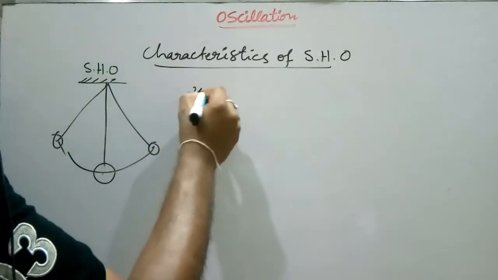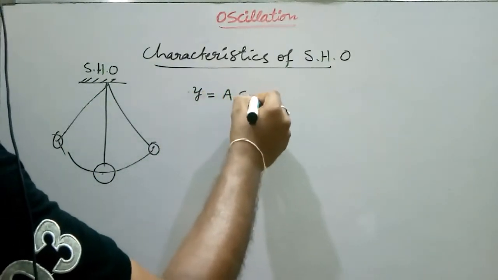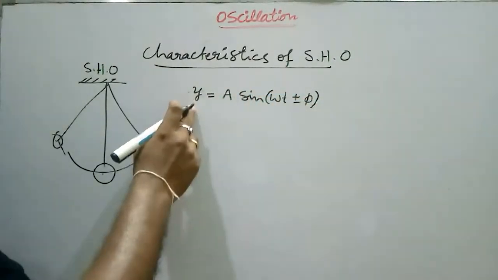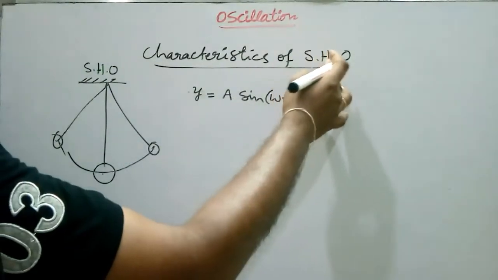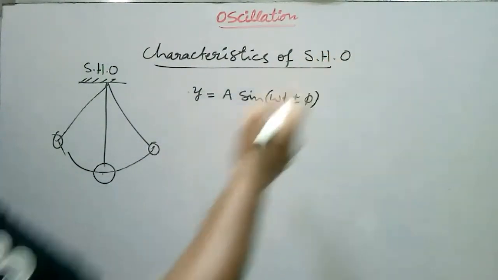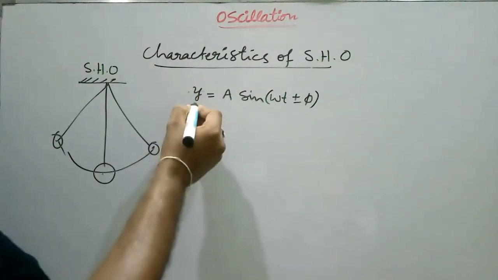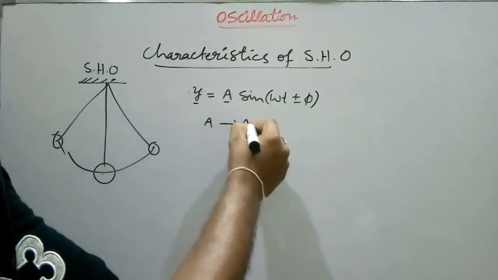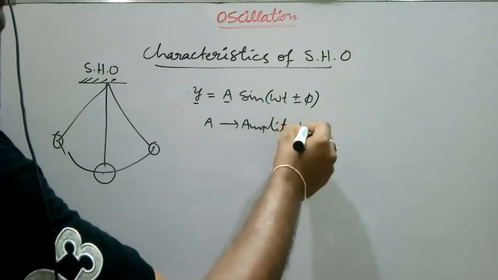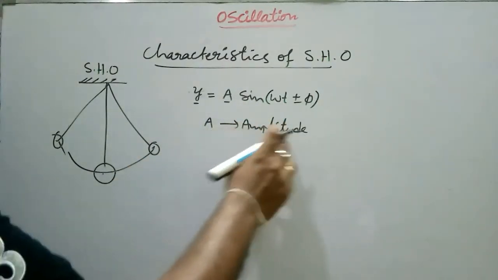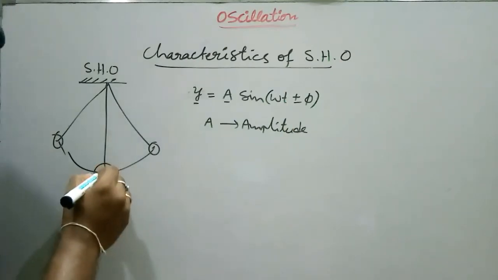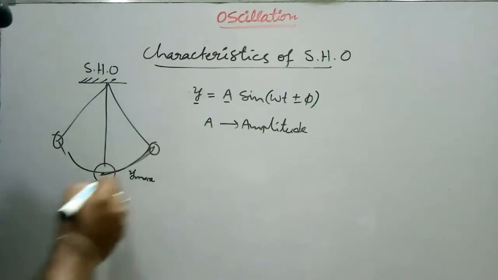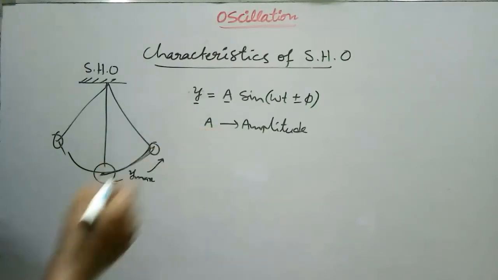The y can be written as a sine of omega t plus or minus pi. Here y means the displacement of the simple harmonic oscillator or simple harmonic body, and a means the amplitude of the oscillator. Amplitude means the maximum displacement of the oscillator.